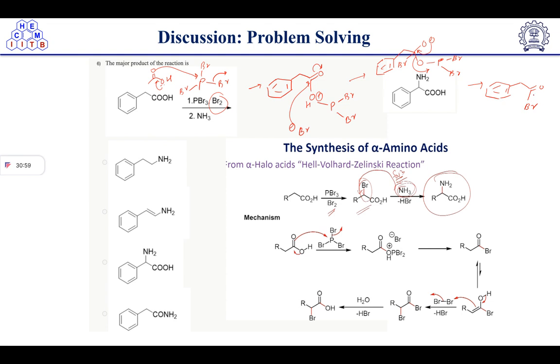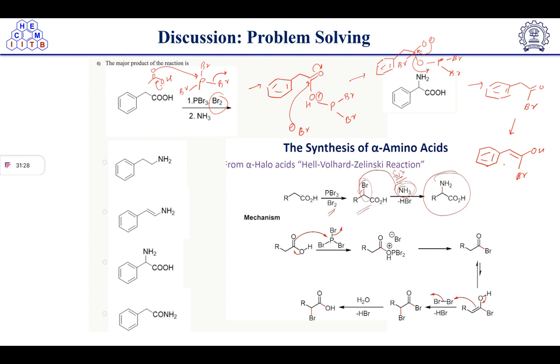We know that this acid bromide can undergo a tautomerization reaction, right? So here we have keto-enol tautomerization. We will write here. Proton abstraction will take place by a base, and here we will get this one.